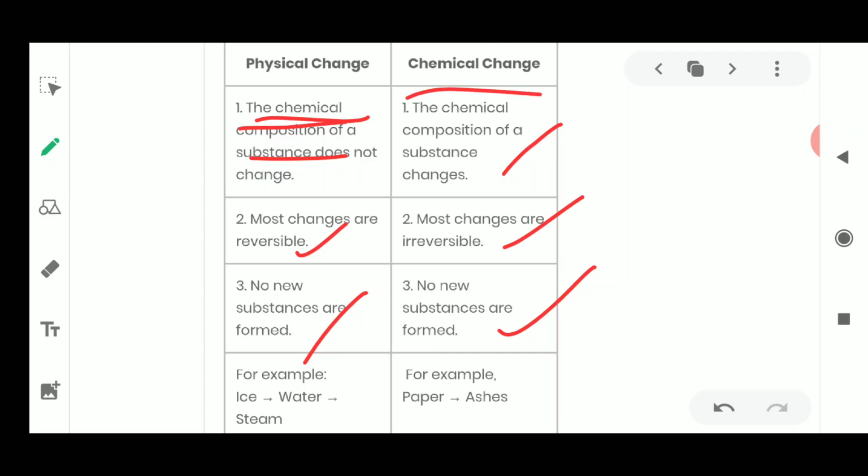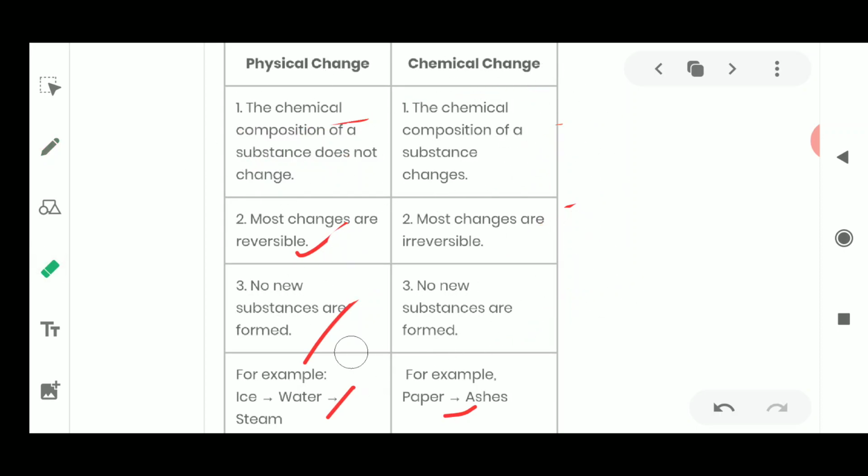For example, in physical changes, ice converts into water and into steam, whereas in chemical changes, if you are burning paper, it is going to turn into ashes. So these are the examples of chemical changes, and these are the differences between physical and chemical changes.